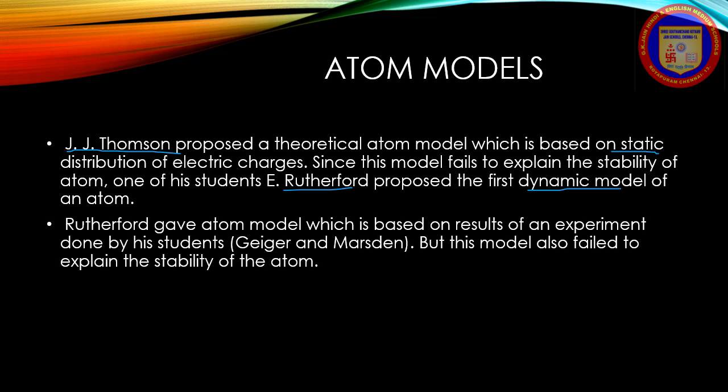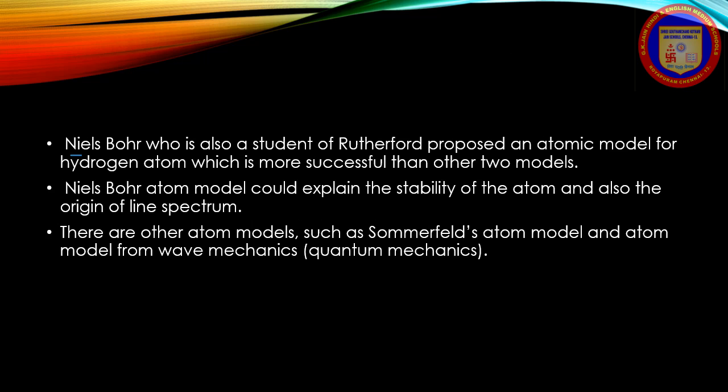Next comes Niels Bohr, who is also a student of Rutherford, who proposed an atomic model for the hydrogen atom which is more successful than the other two models. Niels Bohr's atom model could explain the stability of the atom and also the origin of line spectrum. There are other atom models such as the Sommerfeld atom model and the atom model from wave mechanics, that is quantum mechanics, that we will learn in the higher classes.